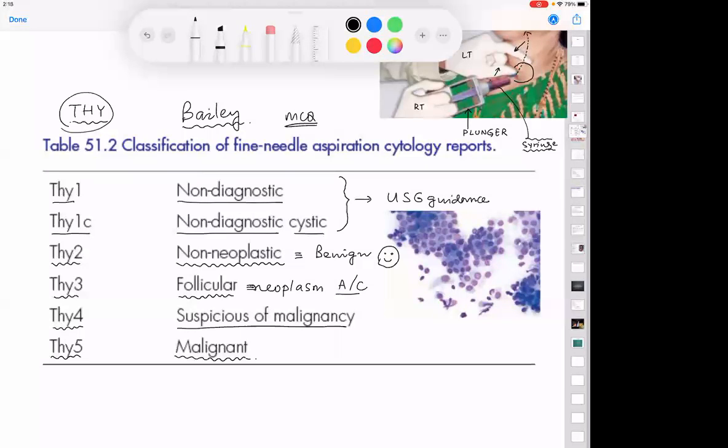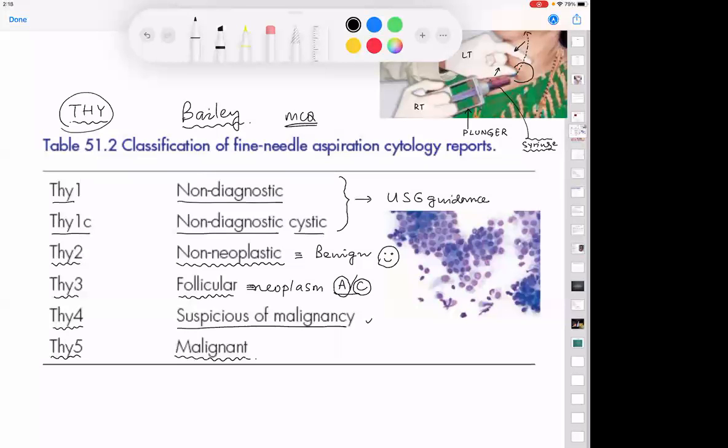Okay. So if it is Thy 3, what is A and C? A is adenoma, C is follicular carcinoma. Can your FNAC distinguish between follicular adenoma or carcinoma? Can your FNAC report tell you it is follicular adenoma or carcinoma? It reported neoplasm, sir. It cannot. So remember that papillary cancer and medullary cancer can be diagnosed by FNAC. Follicular adenoma and carcinoma cannot be diagnosed by FNAC.